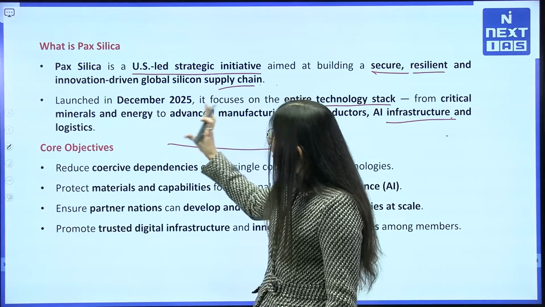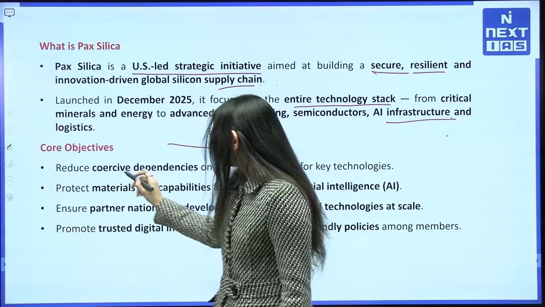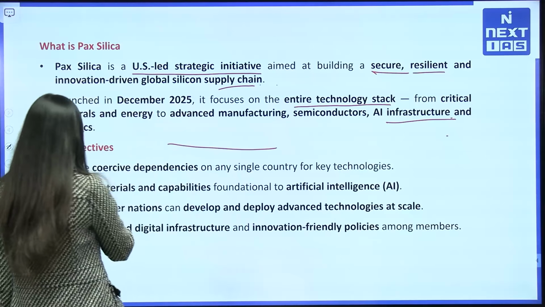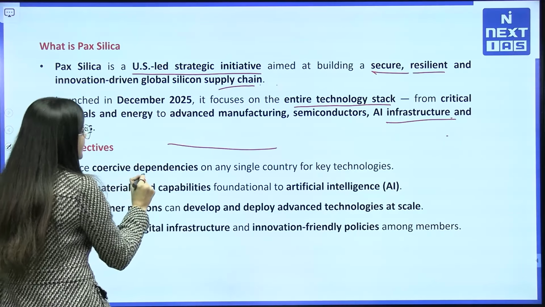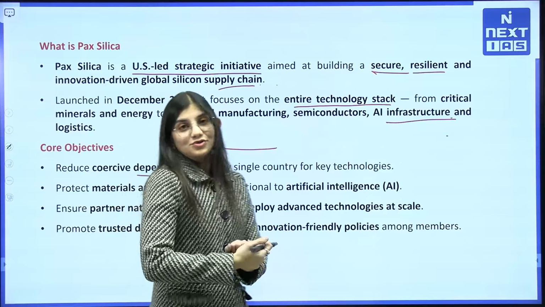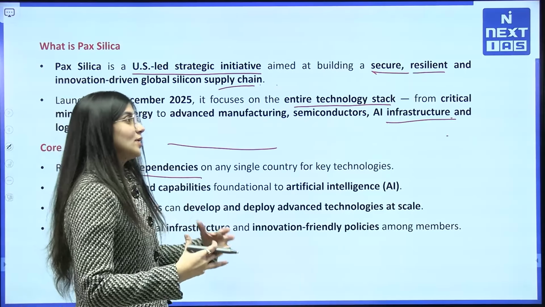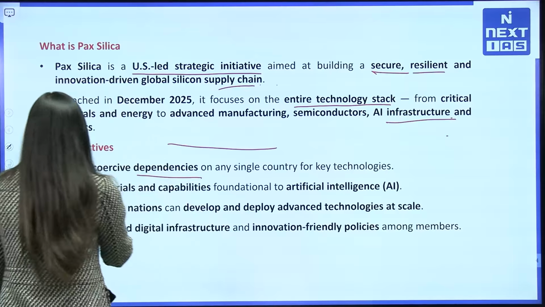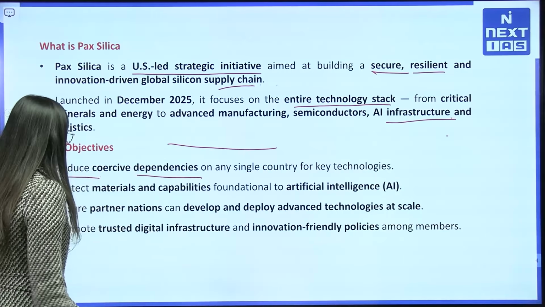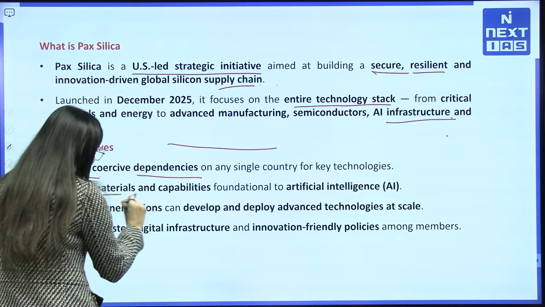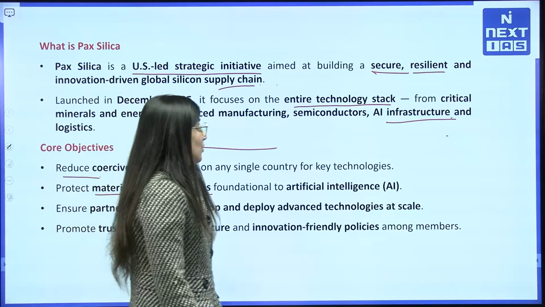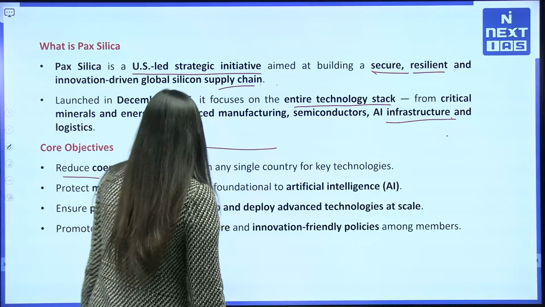So what is the objective of this Pax Silica? The major objective is to reduce the dependency on any single country, so not to depend on any particular country. The second point is it also protects the materials and capabilities for artificial intelligence.